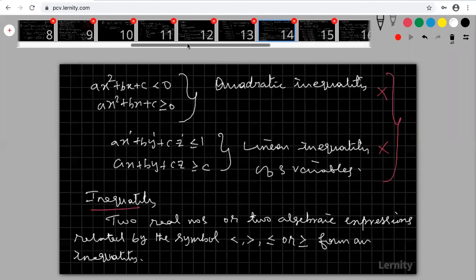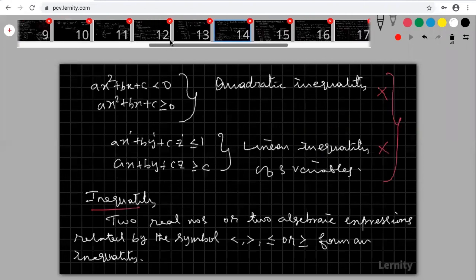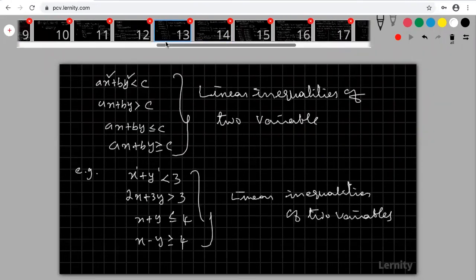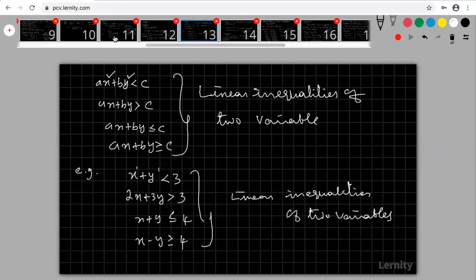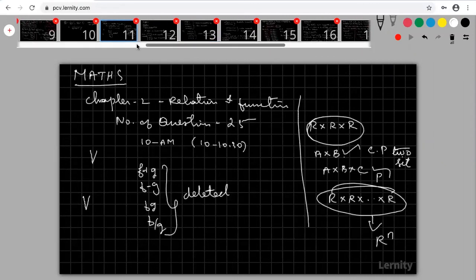Narayanan, previous slide means the 13th slide. Deleted portion not included. Don't concentrate on the deleted portion.